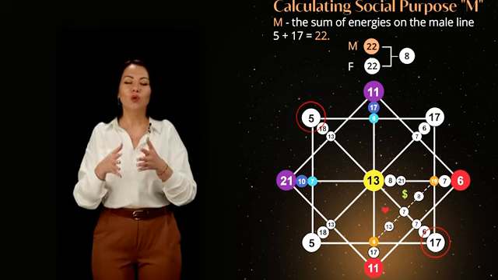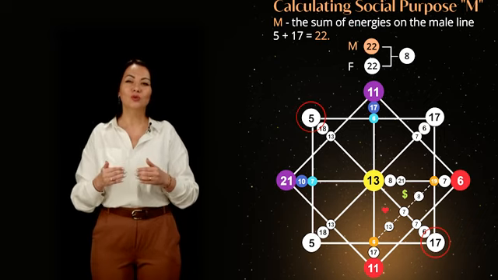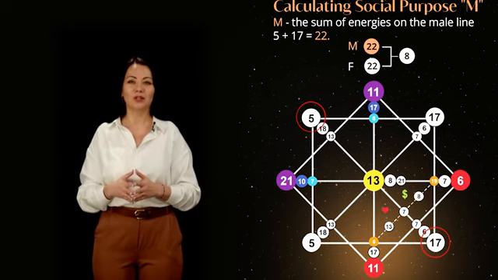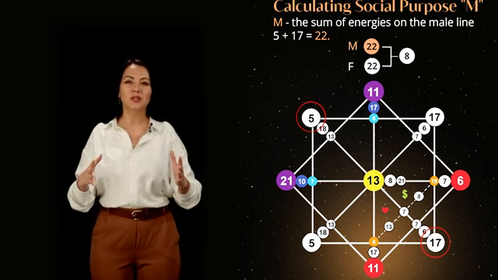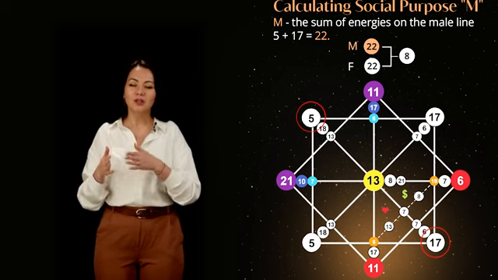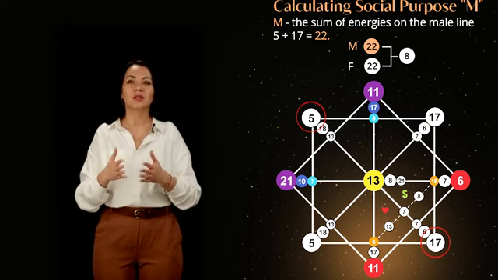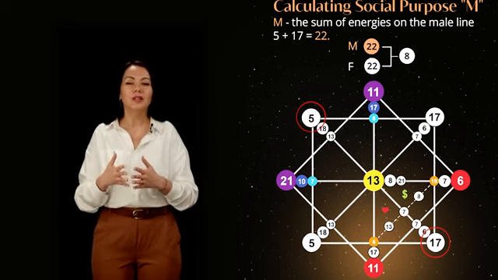To calculate the second, social destiny, we perform the same steps but with the ancestral square of the matrix. The calculation of the second destiny is the sum of key energies on the diagonals along the male and female ancestral lines.